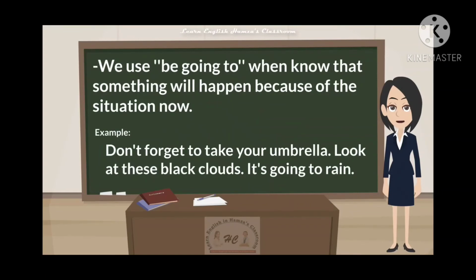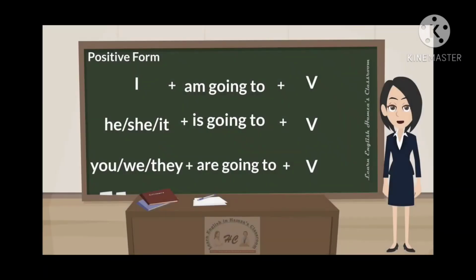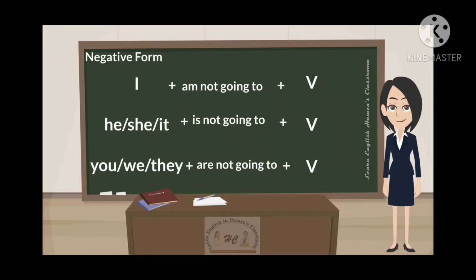Next, we use be going to when we know that something will happen because of the situation now. For example, don't forget to take your umbrella. Look at these black clouds. It's going to rain. Next, it is the positive form of simple future tense.